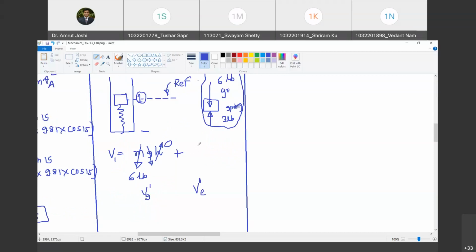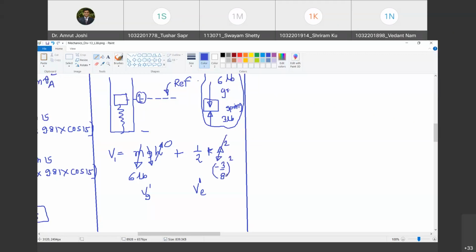And how much is that? We already know the expression for it. It is half k x square, but x is delta here. Do you agree with me? Yes, sir. Delta square. Now, can you tell me how much is delta? 3 by 8. But minus, because it is contractive in nature. Do you agree with me? Yes, sir. So minus 3 by 8 square.